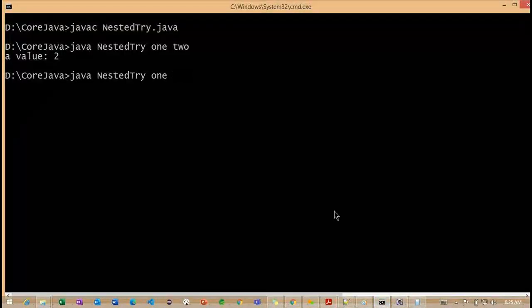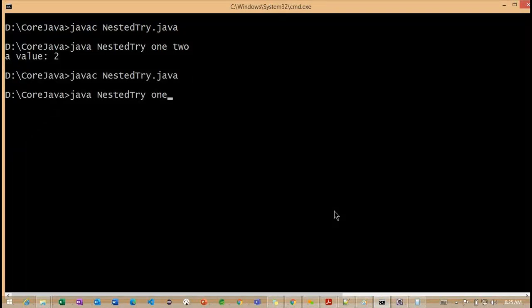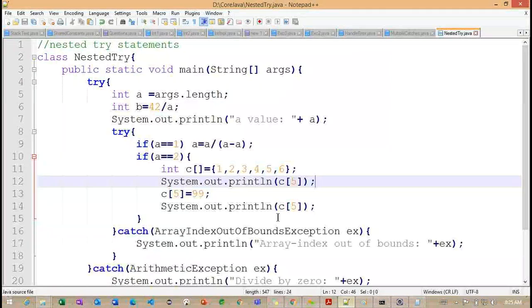Let's compile one more time. Compilation is successful, and I am executing here. Now you can observe that the previous existing value 6 is overridden with 99. Getting the point? This is very important here.